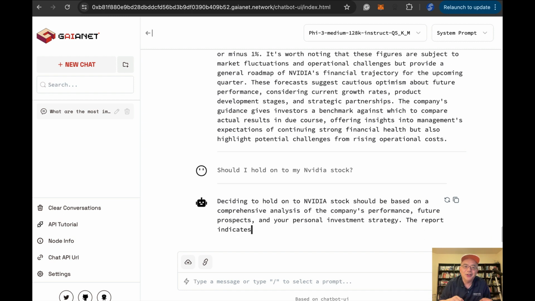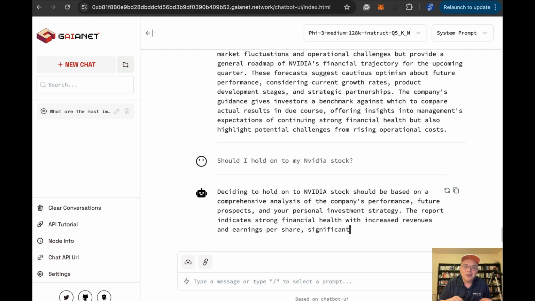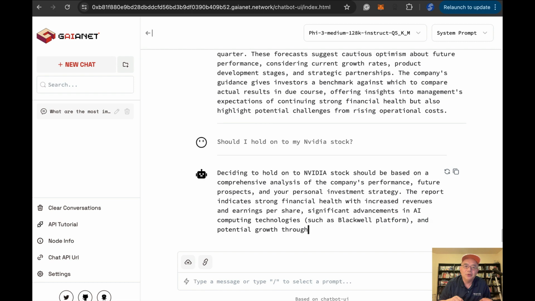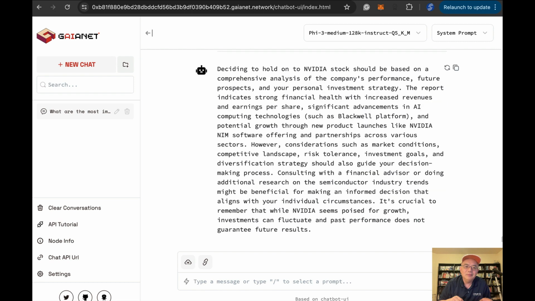It will not give me a yes or no. But it did mention that there's strong financial health with increased revenues and growth. So the fundamentals are good, with products that they are going to release, so a lot of things that are positive. It also says maybe you should look at the current price, whether the market has already considered those positive factors. Well, that's very cool stuff.